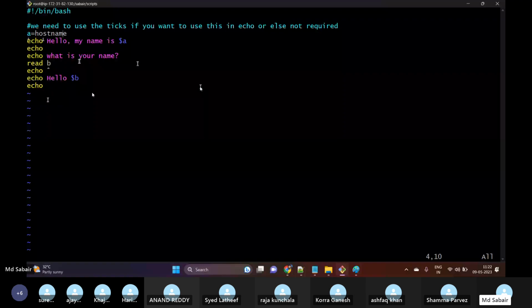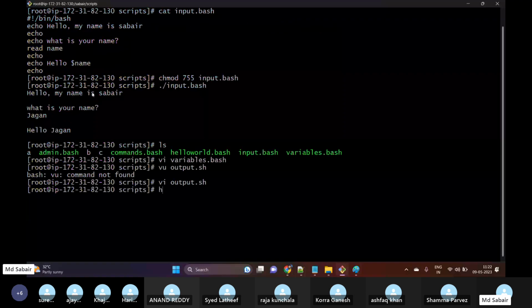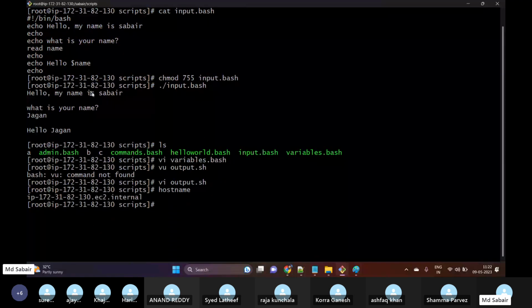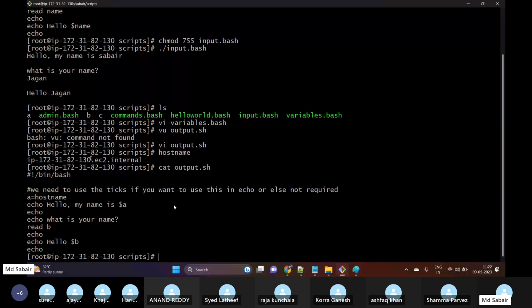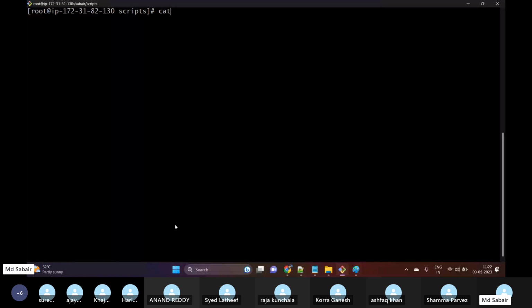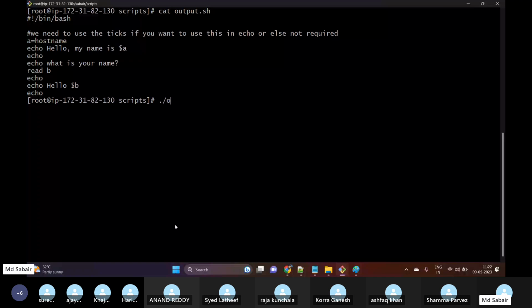So in Linux, if I'm using hostname, right? So what this will do, this will show me the hostname. So this is also one command in Linux which will help us to get the hostname of our machine. So what I'm expecting, my hostname should be this. Okay, but let me try to execute. So chmod 755 and then output.sh, and then dot slash output.sh. Okay, so hello, my name is hostname.